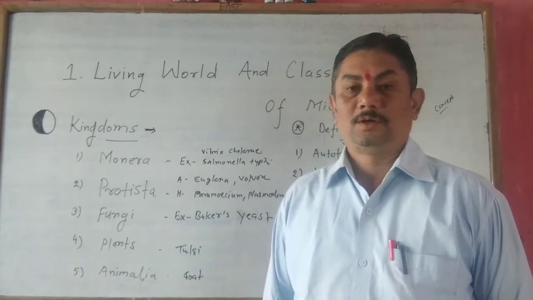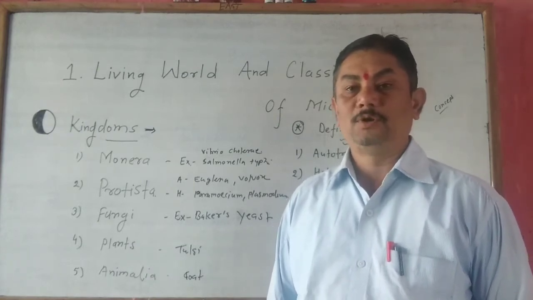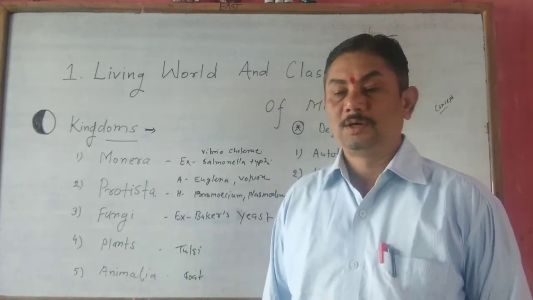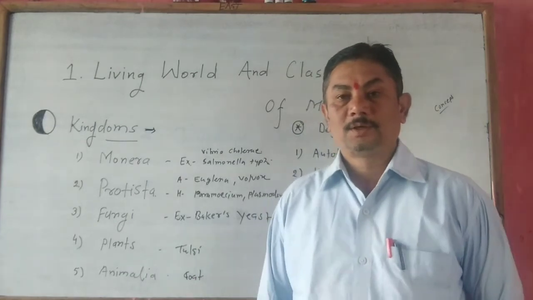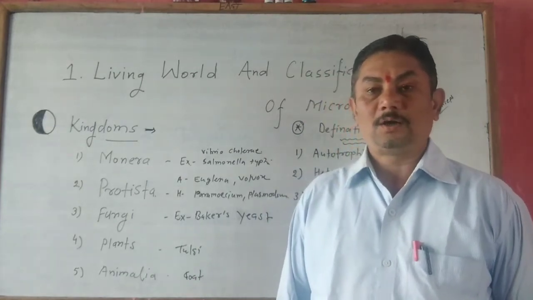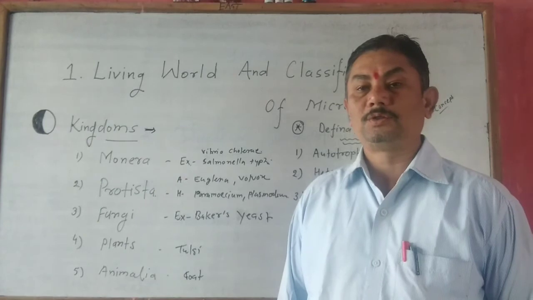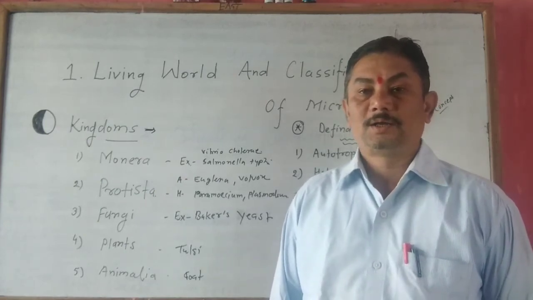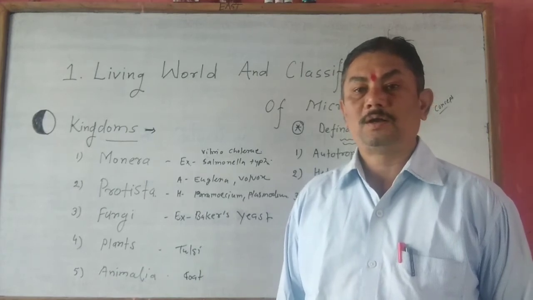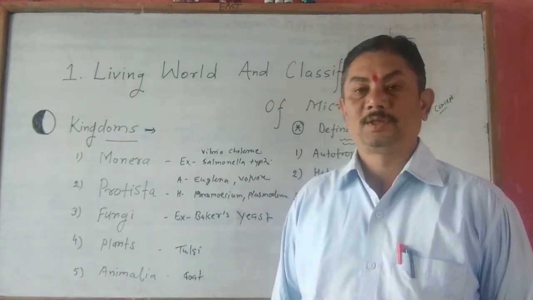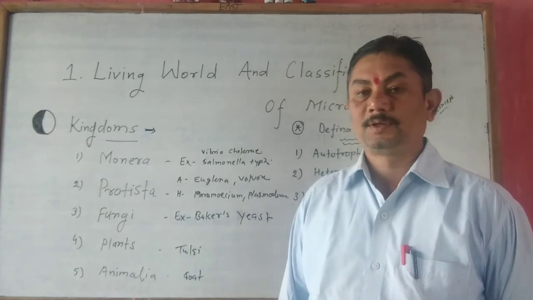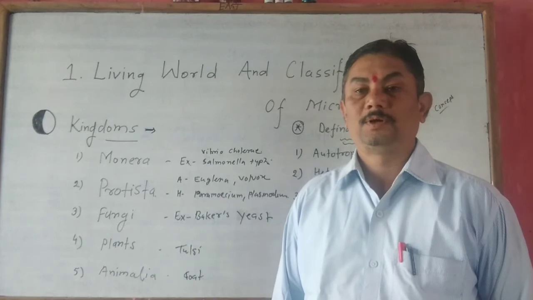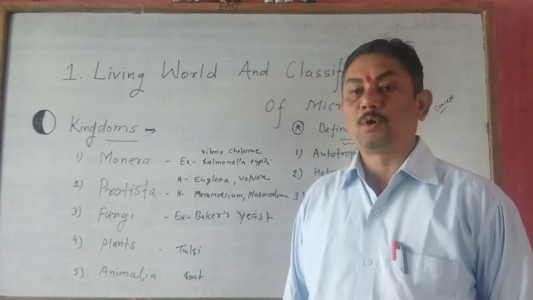Number two, the organisms belonging to this kingdom are autotrophic or heterotrophic. Number three, the organisms belonging to Monera kingdom are prokaryotes.